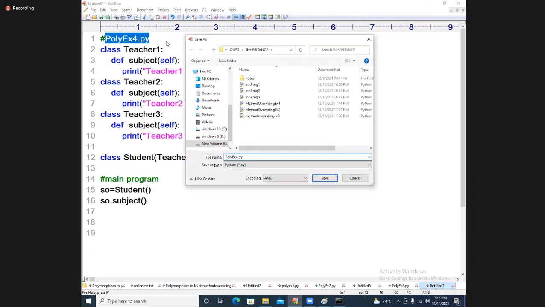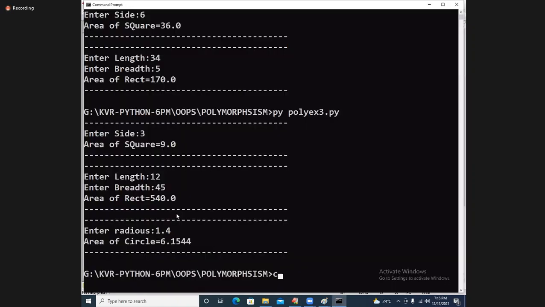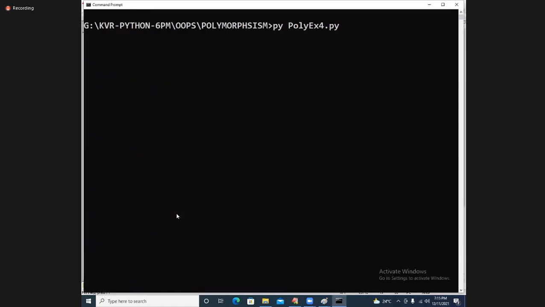Here, very, very simple, student. Polymorphism. Execute this part. Polymorphism example 4. See, teacher 1 teaches Python.